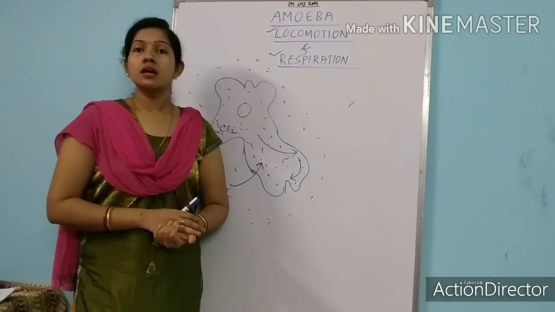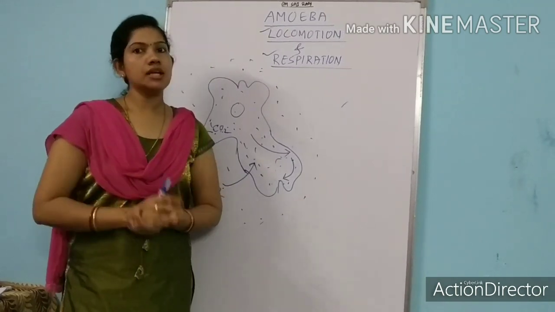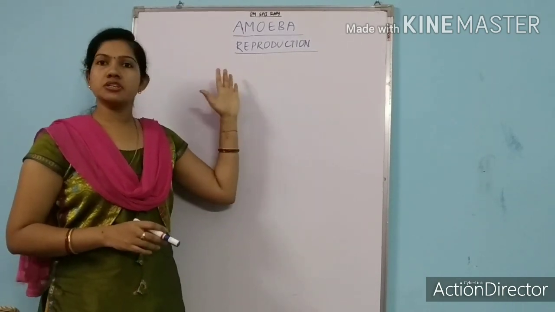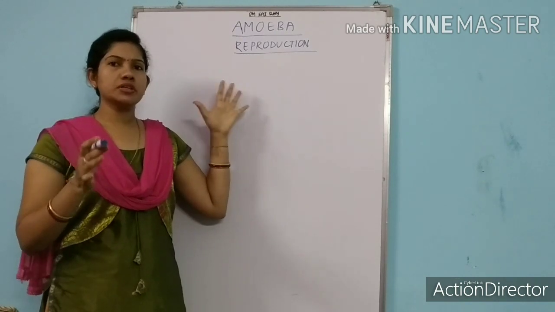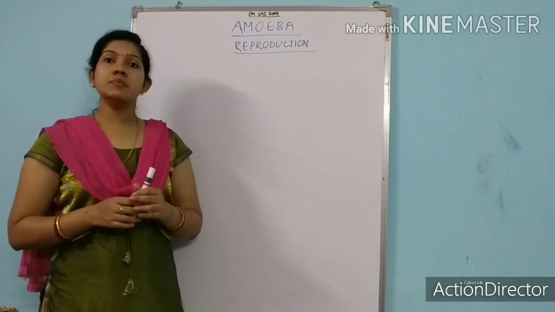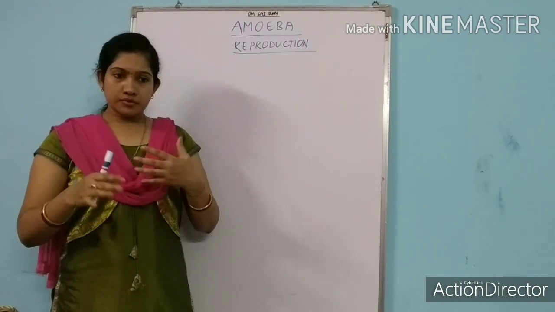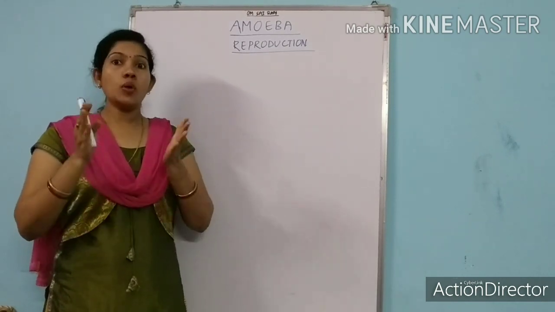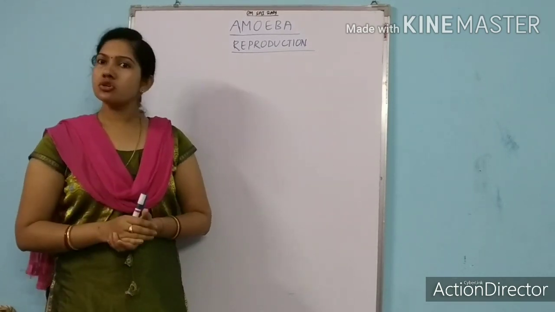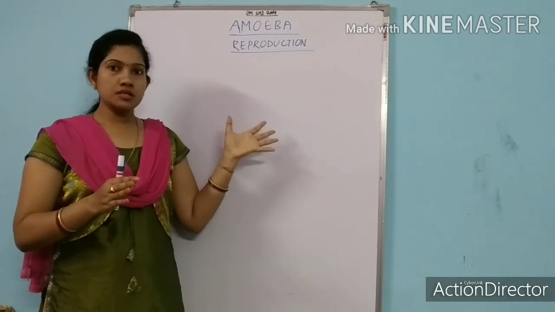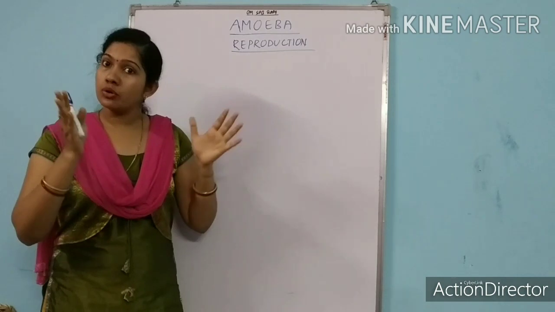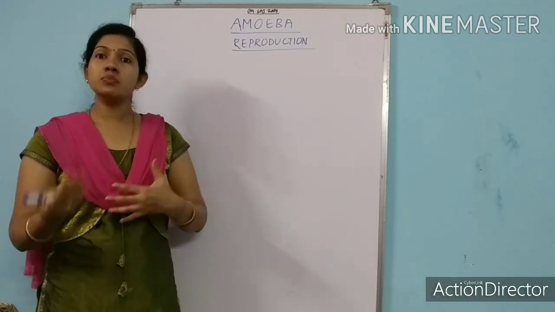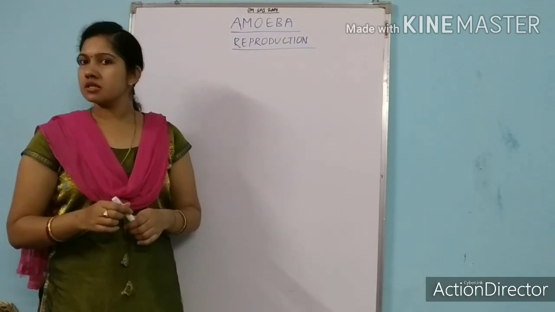Now we will discuss the reproduction or multiplication in amoeba. So students, here we will discuss reproduction in amoeba. I think you are all acquainted with the term reproduction. What is reproduction? Reproduction means to produce offspring or to produce a child. Why? To continue the generation. This is called reproduction. So amoeba as an organism, as a protist, also undergoes reproduction to continue its generation. In what process it undergoes reproduction, that we will discuss now.